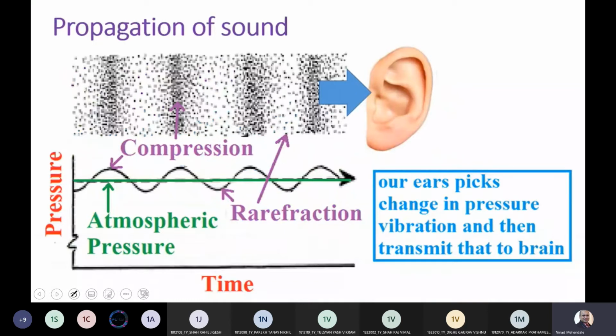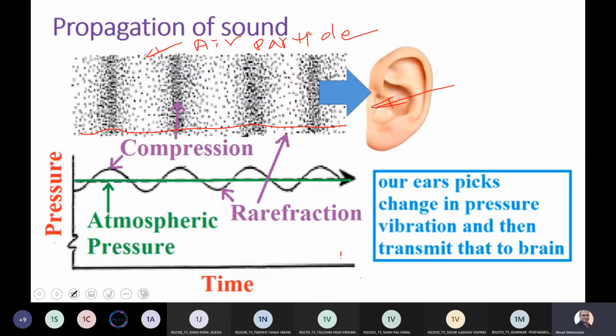So let's understand the propagation of a sound. यहाँ पे हम देख पा रहे हैं कि there are some black dots, which are nothing but air particles, and basically what we see are compression and decompression patterns. Inside our ear there is an eardrum which vibrates, and then we can hear the sound.